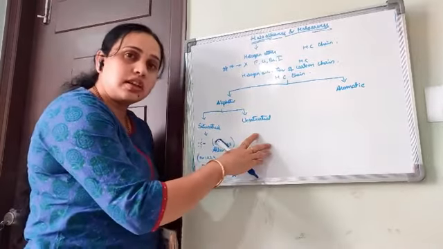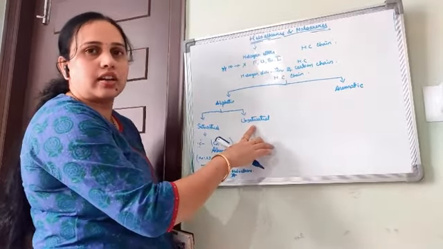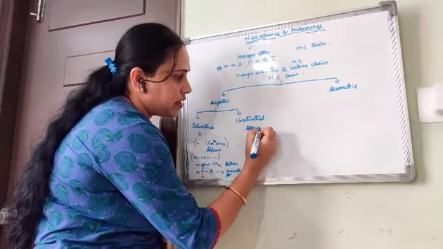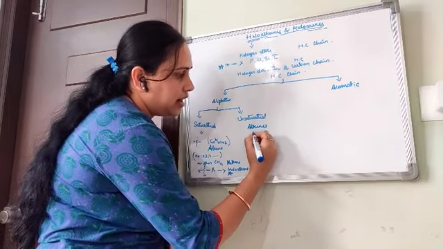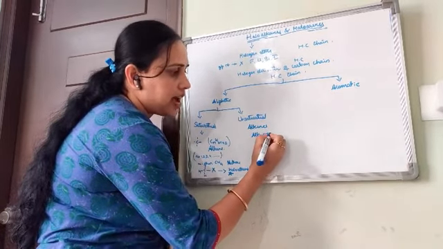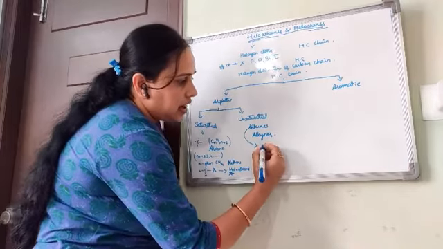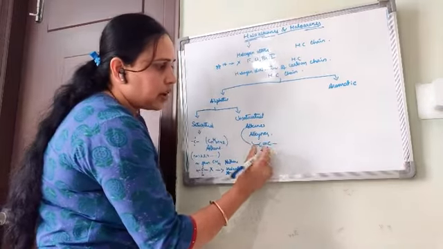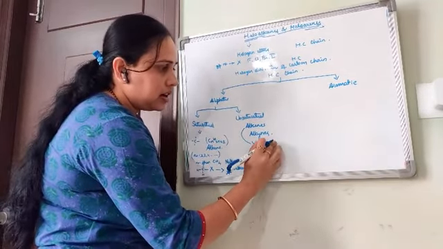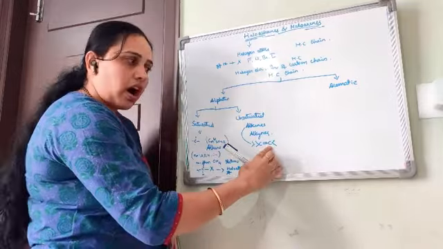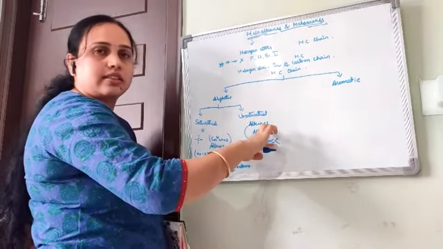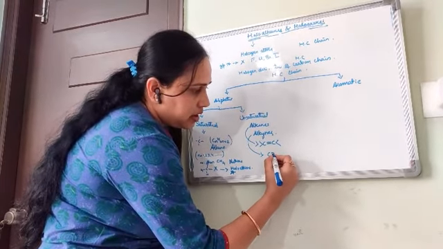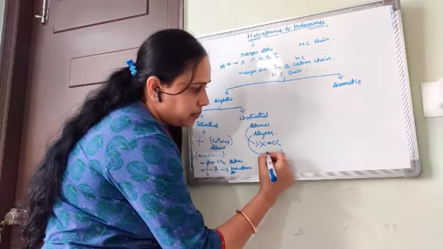Now, what about unsaturated? In unsaturated, there are only two types of compounds: alkenes and alkynes. Alkenes have a carbon-carbon double bond, and alkynes have a carbon-carbon triple bond.